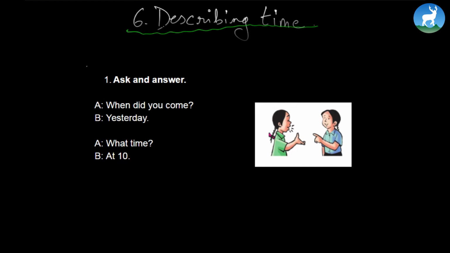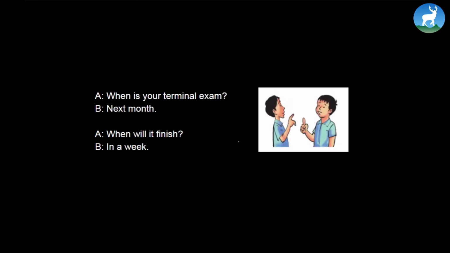In the classroom, one of you can take the role of A and the next person can take the role of B, and then you can keep on swapping, all right? And in this way the whole class can participate. So it says A, when did you come? Yesterday. What time? At 10. When is your terminal exam? Next month. When will it finish? In a week.